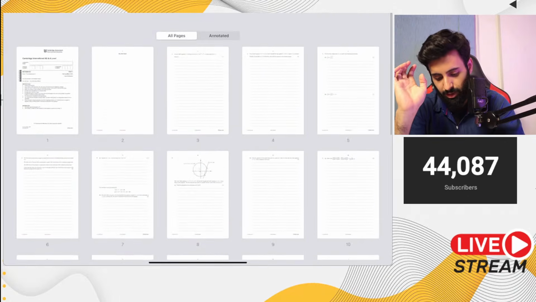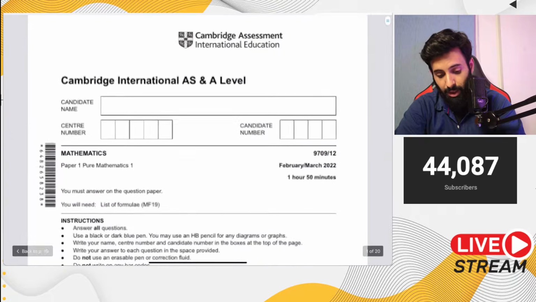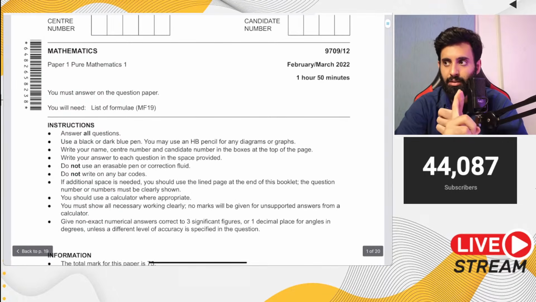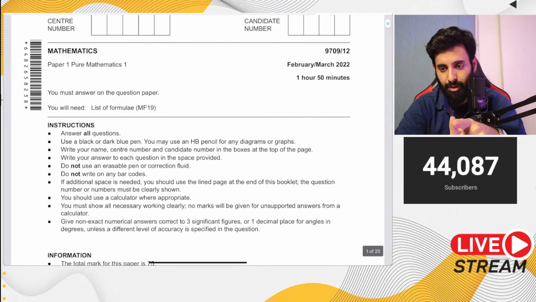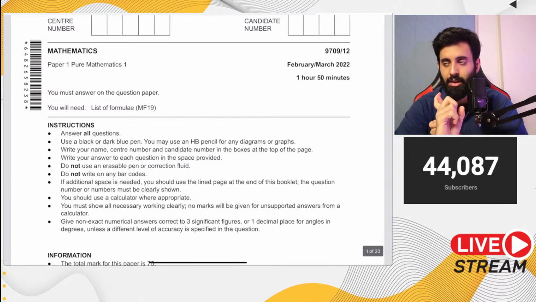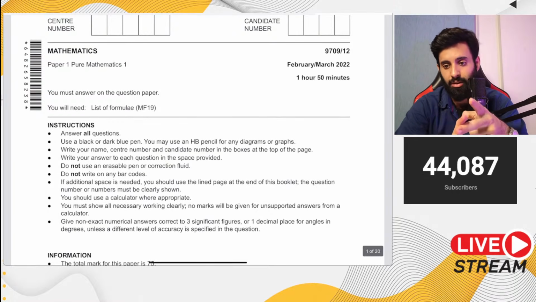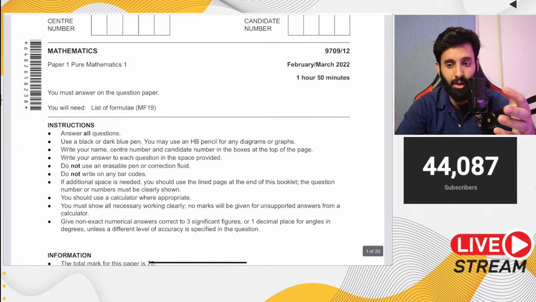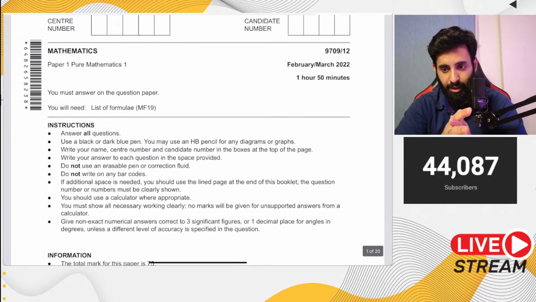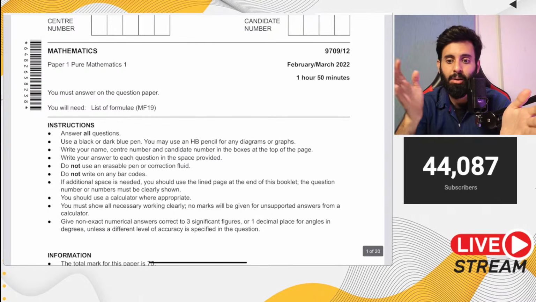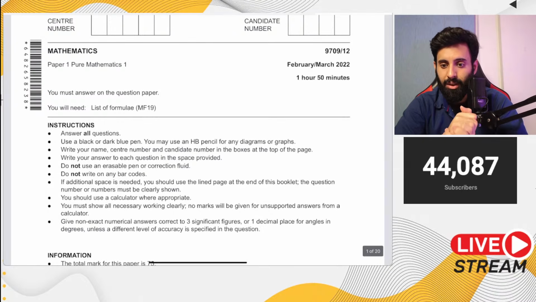Okay, about your calculator, make sure that for the correct question, it's in the appropriate mode. So for example, if it's a question on circular measure, make sure it's in radian mode. If you're solving a question of trigonometry where the domain is in terms of pi, do it in radian mode. Once you're done with that, make sure to bring your calculator back into degree mode. And it's always a good idea to reset your calculator before you start.